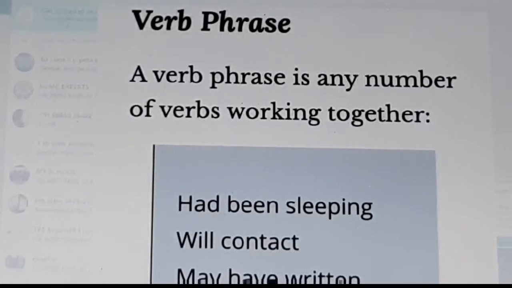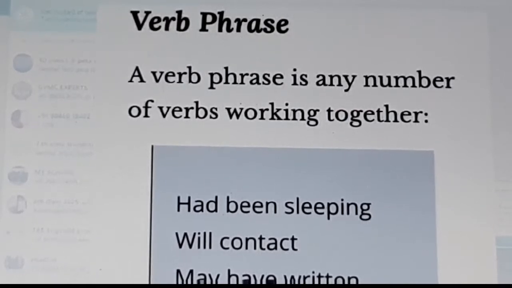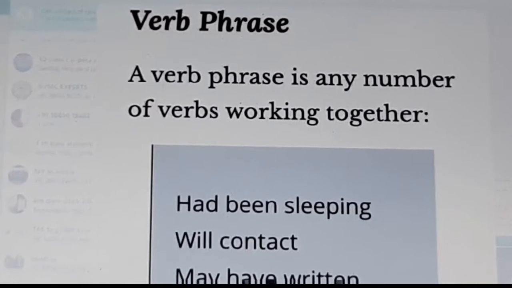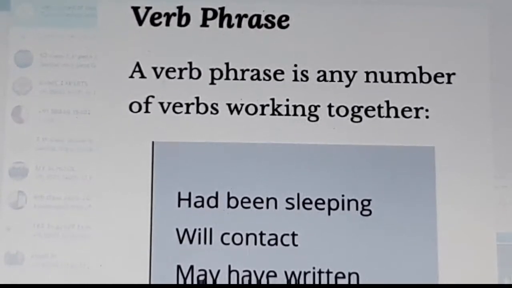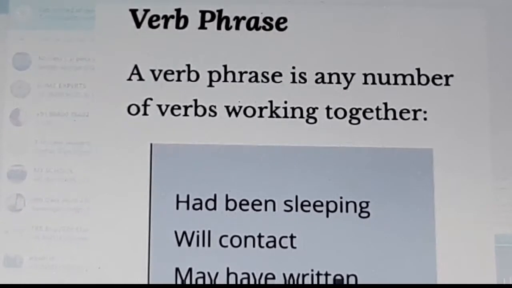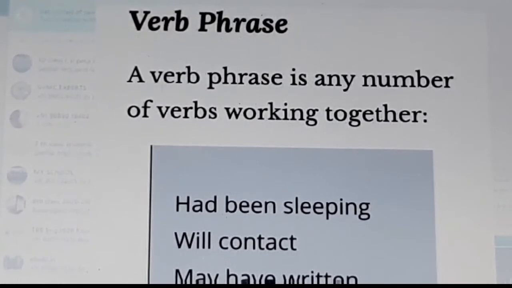Verb phrase. A verb phrase is any number of verbs working together. Example: had been sleeping, will contact, may have written. Here, a number of verbs are working together. This is called a verb phrase.